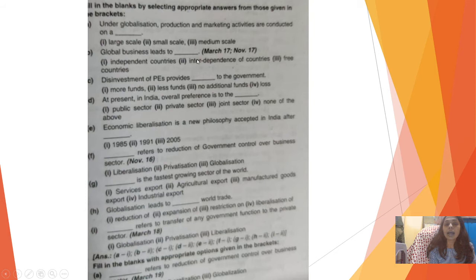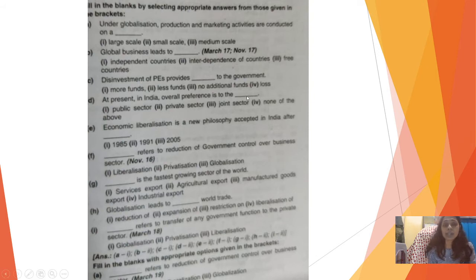Disinvestment of PEs provides dash to the government. Disinvestment provides more funds. At present in India, overall preference is to the dash, is to the private sector, because that's where competition is and you get a better final product.